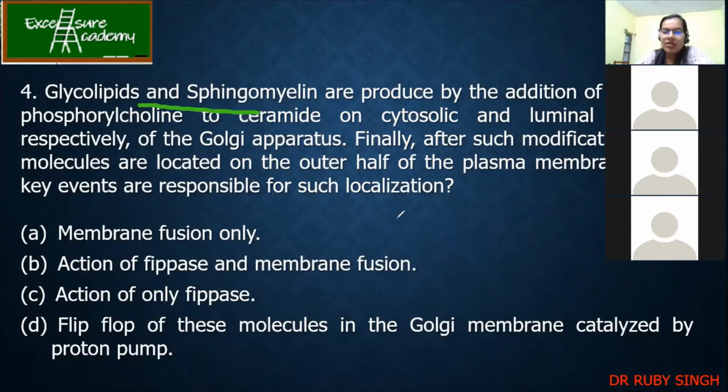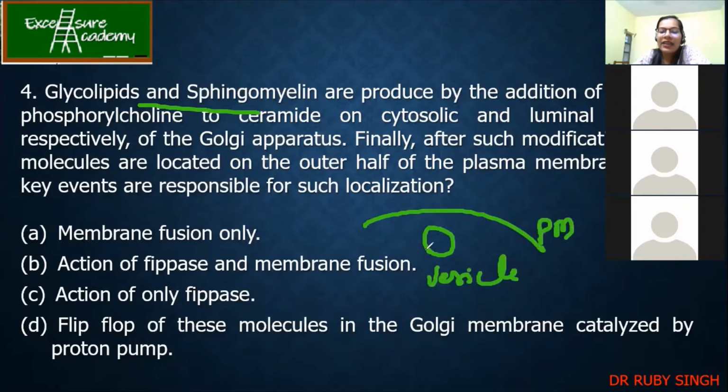When I teach you exocytosis, there is a vesicle and a plasma membrane. These vesicles carry your glycolipids and sphingomyelin from the Golgi apparatus and are now fusing with the plasma membrane. When they fuse, they are only present on the inner side of the plasma membrane, but I want them on the outer side.